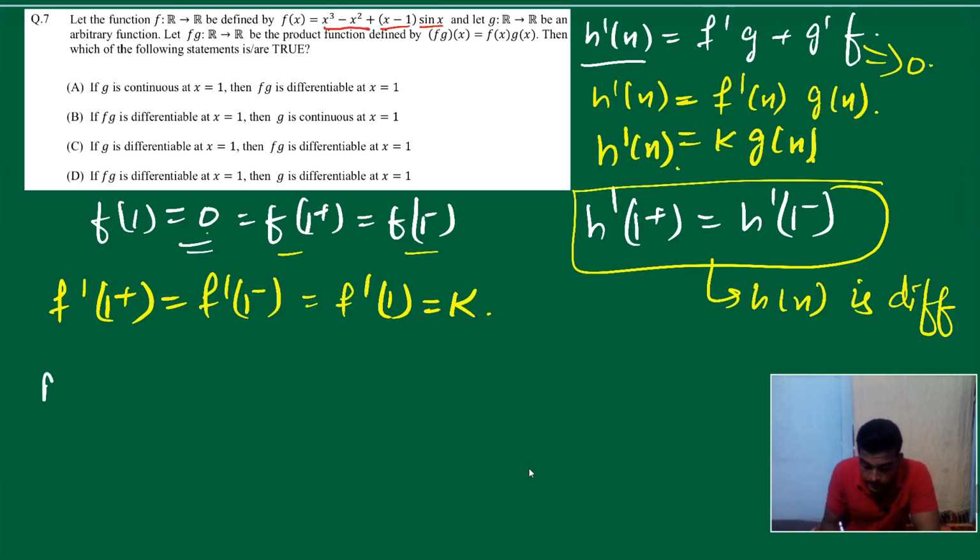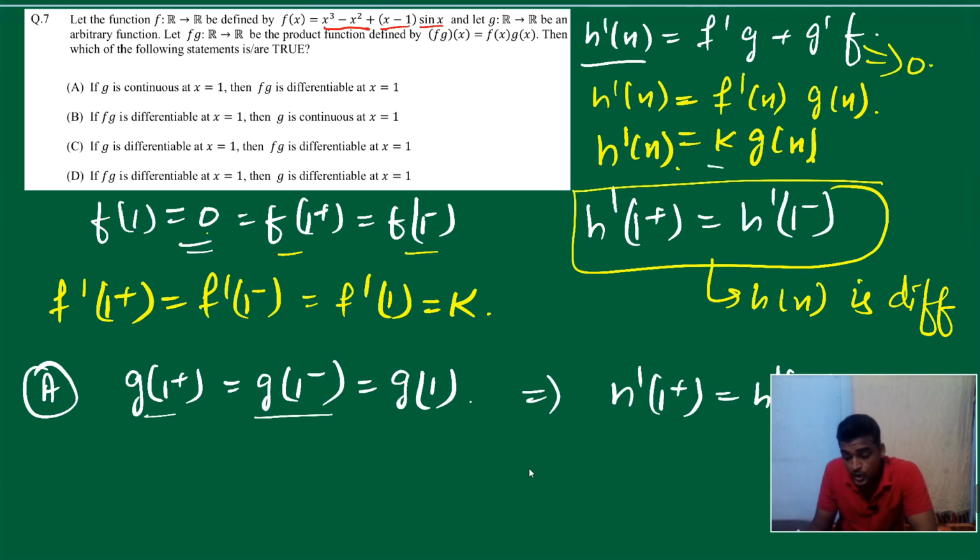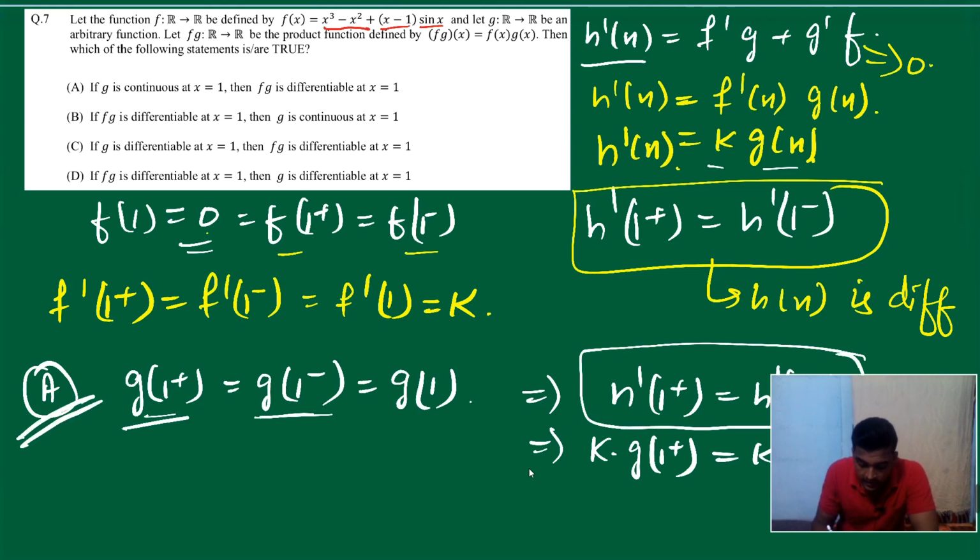Now let us jump into options. What are the options? Number one, A. A is if g is continuous. Okay, g is continuous means g of 1 plus is equal to g of 1 minus is equal to g of 1. Fine, fine. Then fg is differentiable. If g of 1 plus equal to g of 1 minus, then can we say that h dash of 1 plus is equal to h dash of 1 minus? Yes, because k is constant. So g of 1 plus and g of 1 minus both are equal. So we can say this, because it is nothing but k into g of 1 plus is equal to k into g of 1 minus, and it is given that both are equal, hence they are also equal. So option A is true. Fine, true.